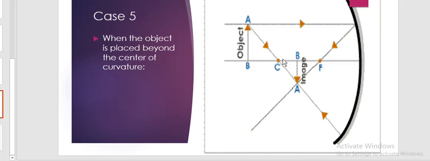One ray which is going from the center of curvature will revert back, and they will meet at one point, and here you will get the image formation, small in size, diminished. You can say it is smaller than the object, and it is inverted, and it's also a real image. So beyond, we get the image like this. When the 2 rays intersect, there you get the image. It is of smaller size than the object, inverted and real.